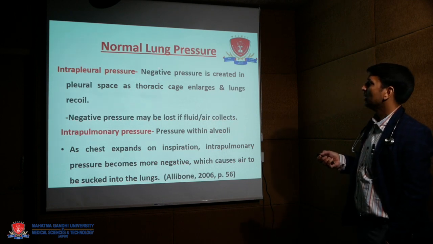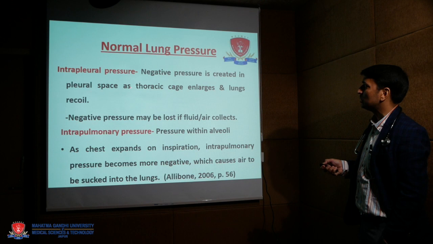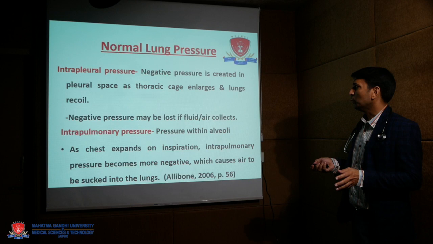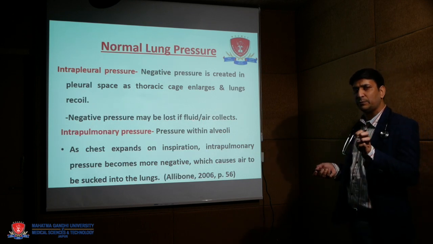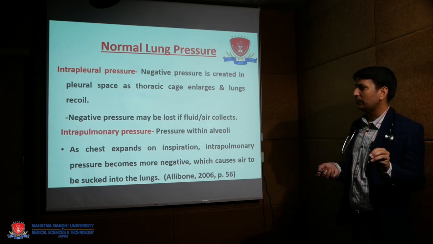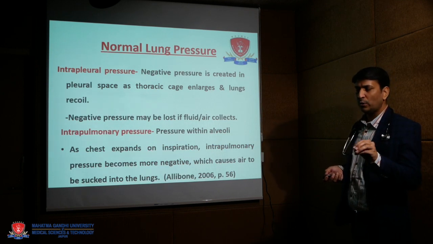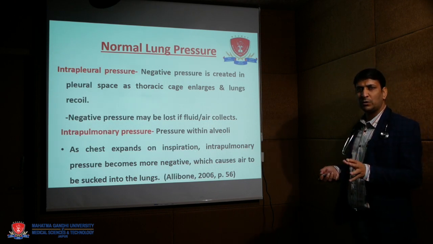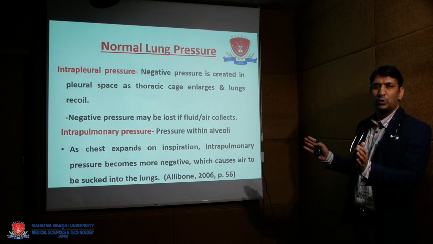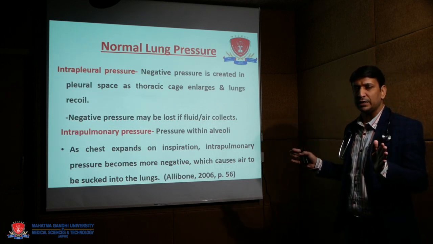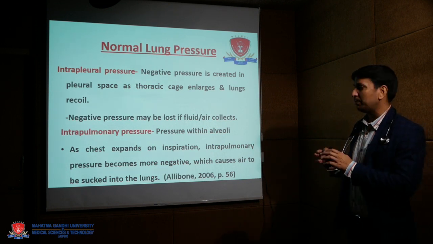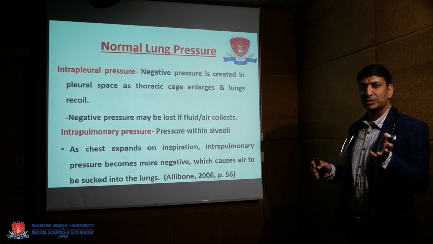Now, what is normal intrapleural pressure? Negative pressure is created in the pleural space as the thoracic cage enlarges and the lungs recoil. Negative pressure may be lost if fluid or air collects between the two layers, meaning if pneumothorax or pleural effusion occurs. As the chest expands on inspiration, the pressure becomes more negative. Normal pressure is minus 4 to minus 8 centimeters of water. If the patient inhales deeply, negative pressure goes up to minus 10 or minus 12.